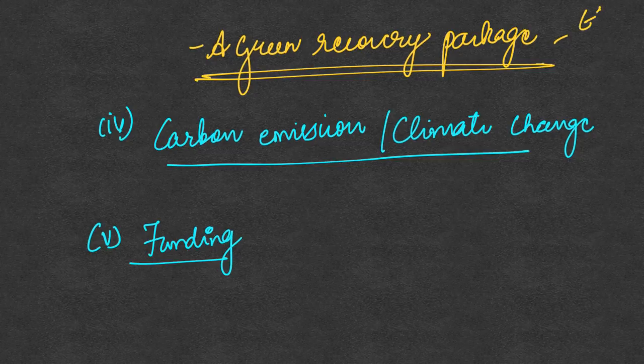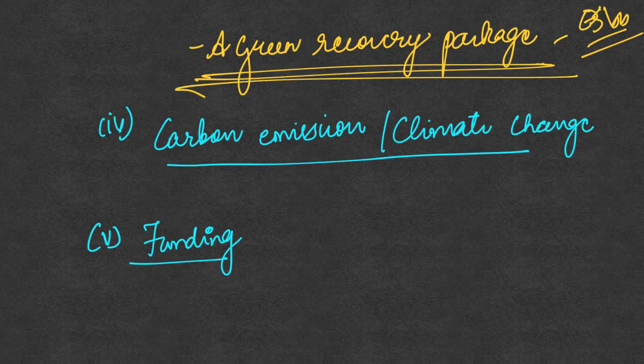This package is of 3 billion euros. And this amount is going to be invested in order to create green jobs and also to upgrade the buildings and all that. So this green recovery package of 3 billion euros has been announced. These are the areas where India and UK can further cooperate in the realm of green growth and sustainable development. Next is the carbon emission or the climate change.